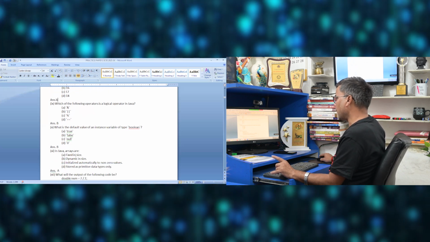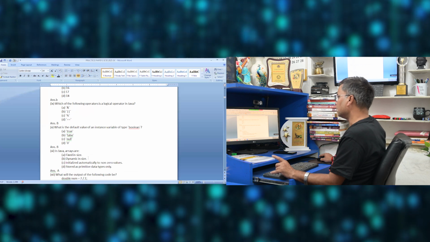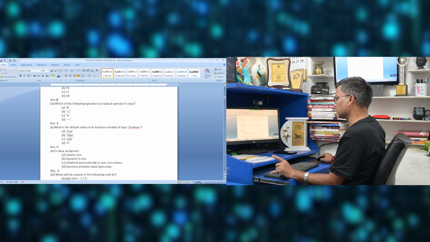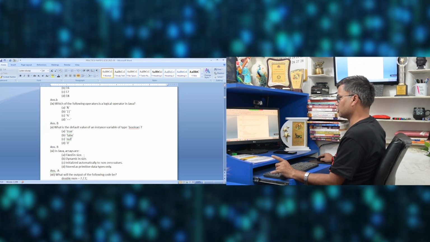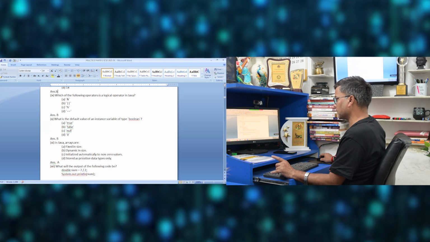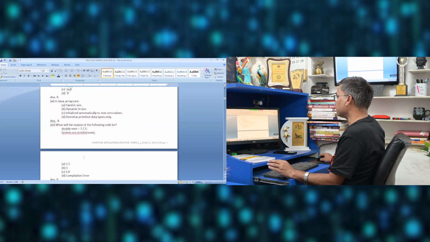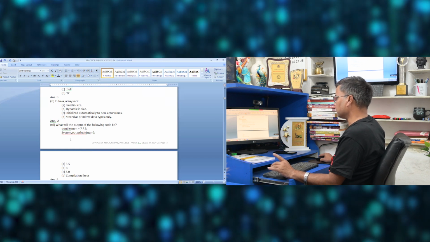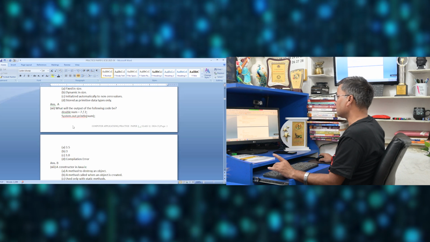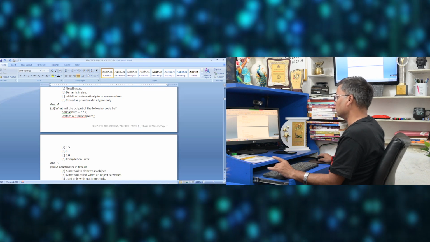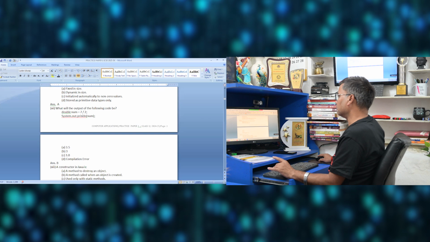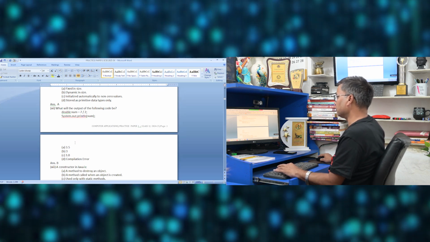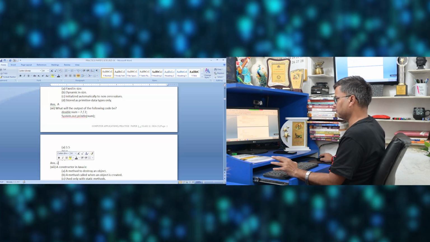Next one is, in Java, arrays are, options are fixed in size, dynamic in size, initialized automatically to non-zero values, or stored as primitive data types only. Arrays have a fixed size, so the correct option will be A, that's fixed in size. Next is, what will be the output of the following code? Double num is equal to 7 divided by 2, and System.out.println num. Since it is 7 upon 2, it will be option A, that is 3.5.